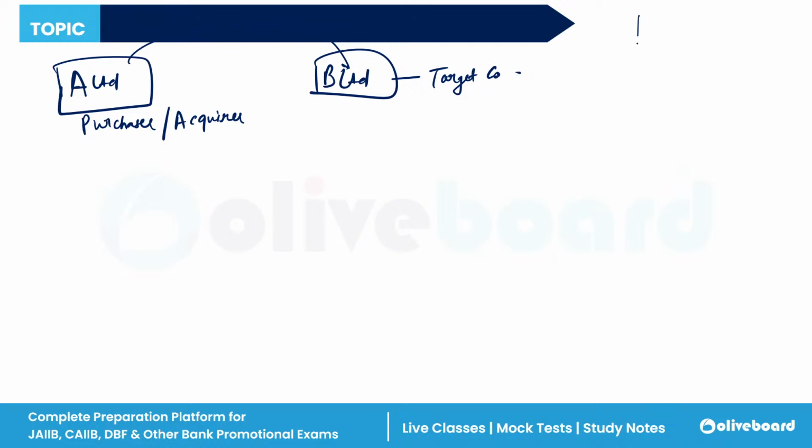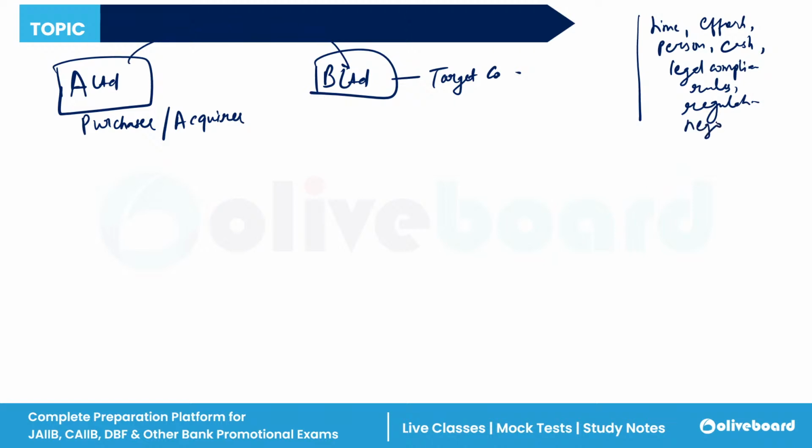So in doing the acquisition, a lot of time has to be given by A Limited, and a lot of effort takes place. You need a lot of people, you need a lot of cash, you need to follow all the legal compliances, all the rules and regulations.